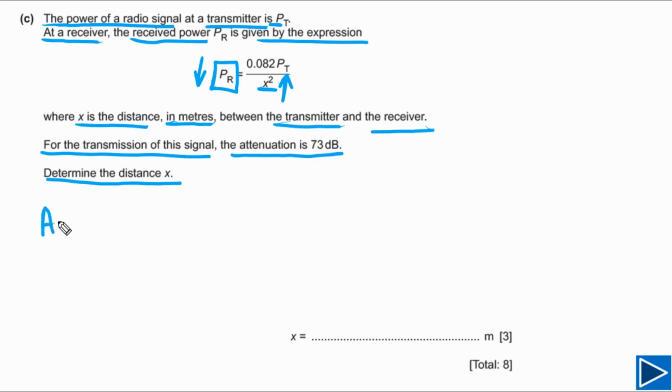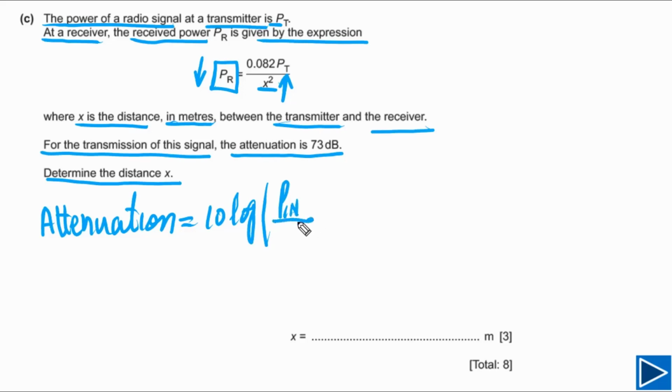This question is simply about attenuation. So we need to write down the formula for attenuation. In this case we will place P in the numerator, so our answer will be positive, divided by P out. You can also place P out by P in, but then this has to be negative.